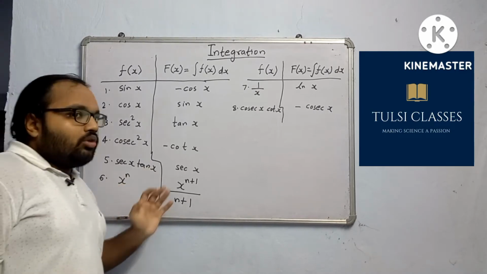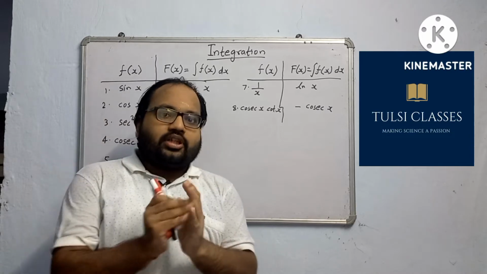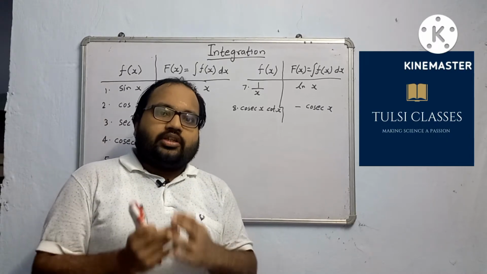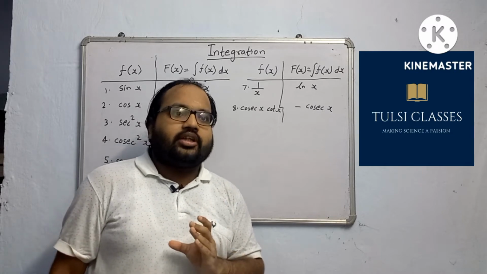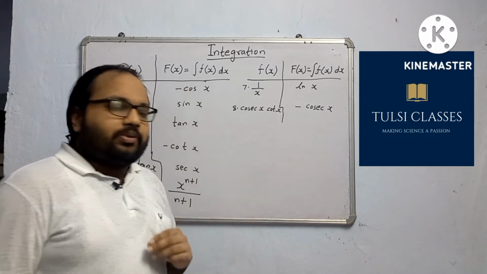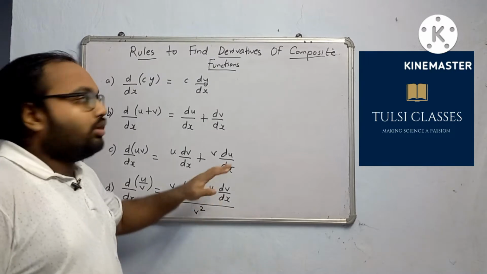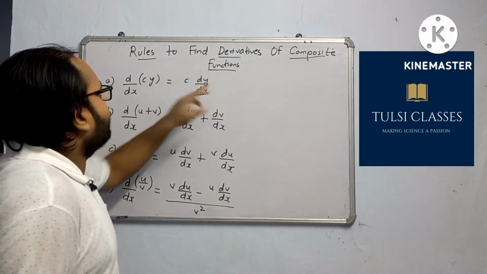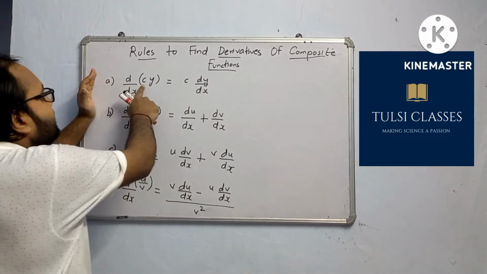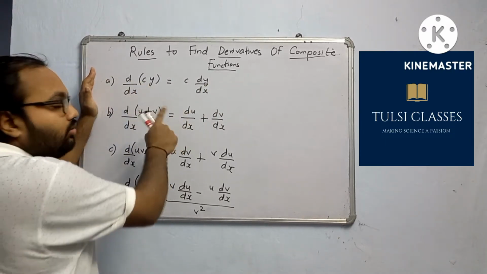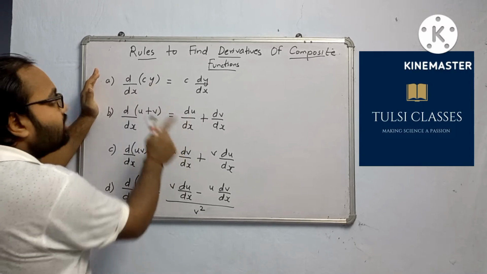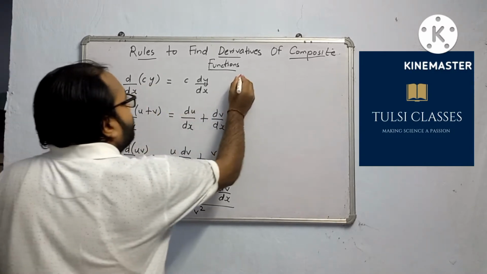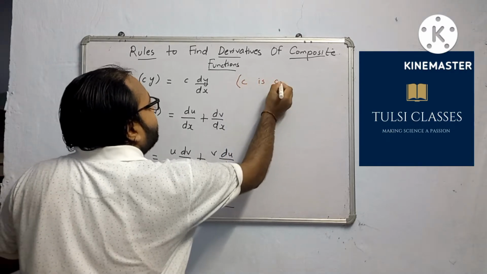Now we have to see some basics. Suppose there is a composite function in which 2 functions are there. So there are basic rules for differentiation and integration that I will write and explain to you. These are the rules to find derivatives of a composite function. Suppose a function is c multiplied by function y. Y is a function in x and c is a constant.